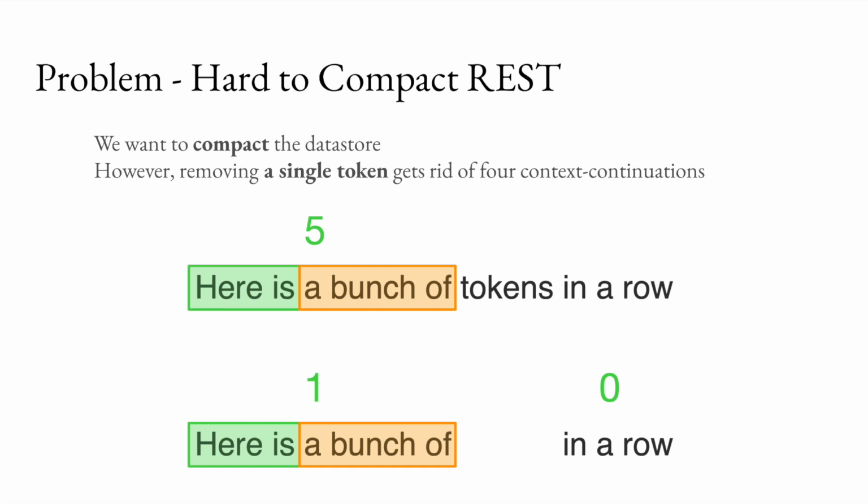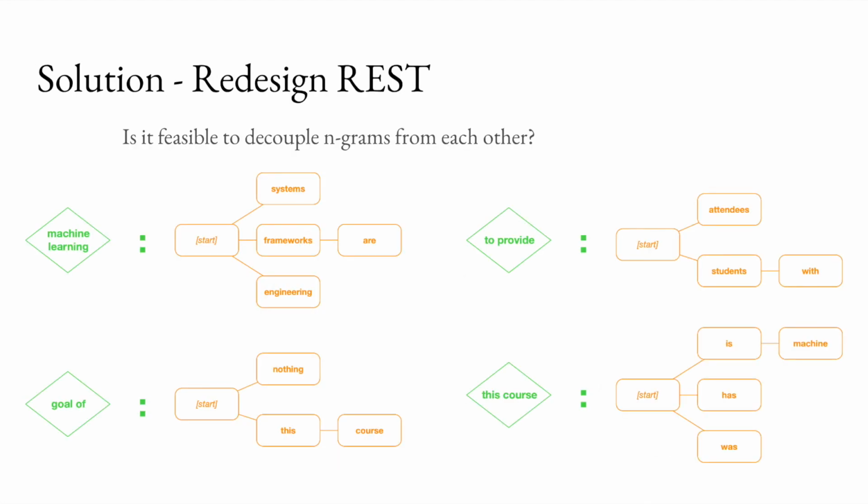However, if you remove even a single token, you're left with only one context continuation pair that you can match on. If you think about it, each token in REST simultaneously serves as part of multiple different contexts and multiple different continuations. While this is a very efficient way to store things, it makes it difficult to modify the data store in a targeted manner.